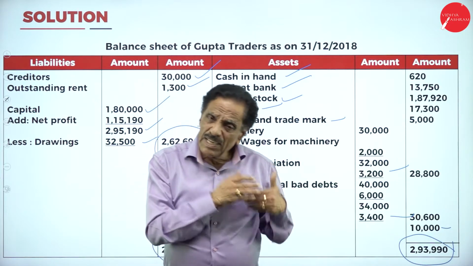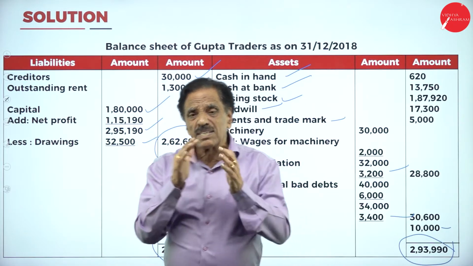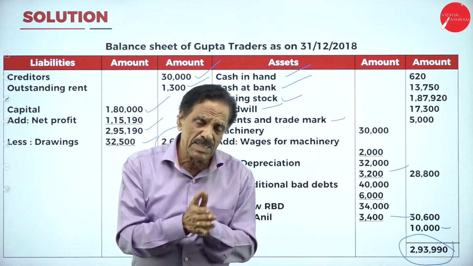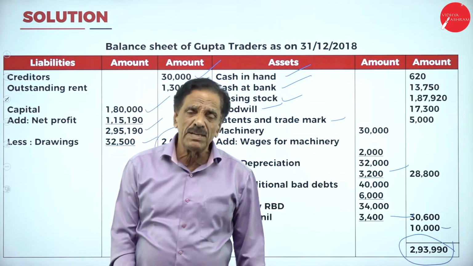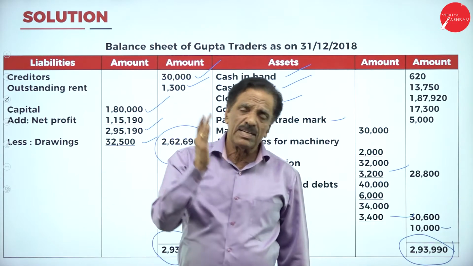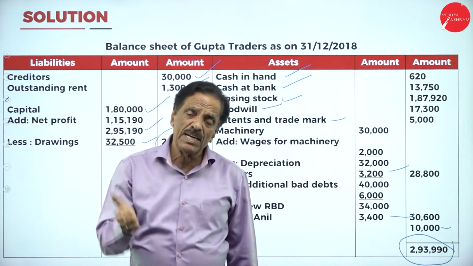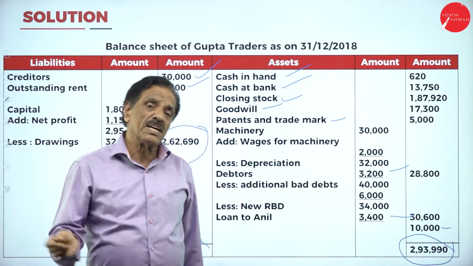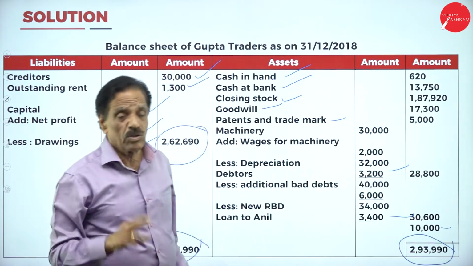So you take all the items from the trial balance. As I told in the previous session, the trial balance is nothing but an arithmetical accuracy of the books of account. We have two sides, the debit side and the credit side. It is taken from the ledger.